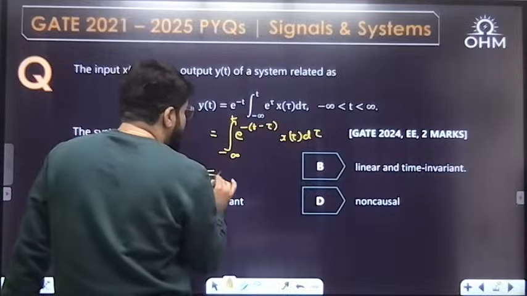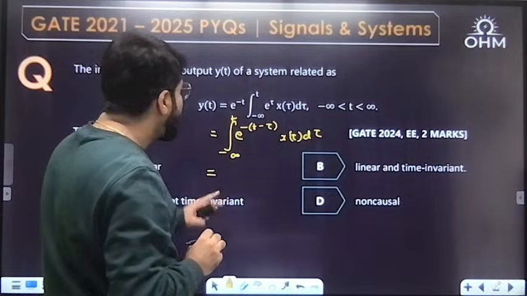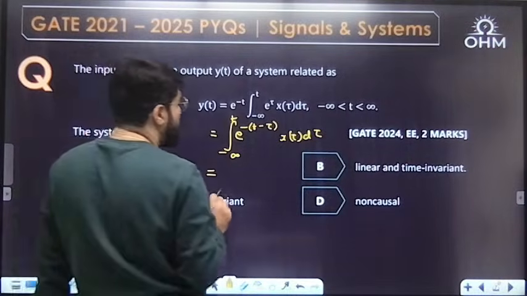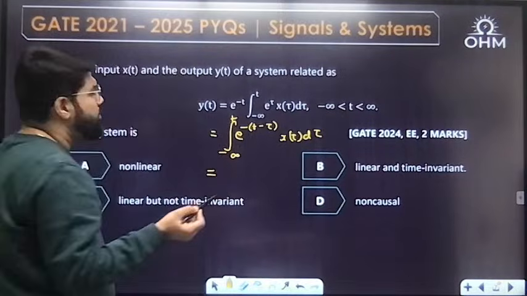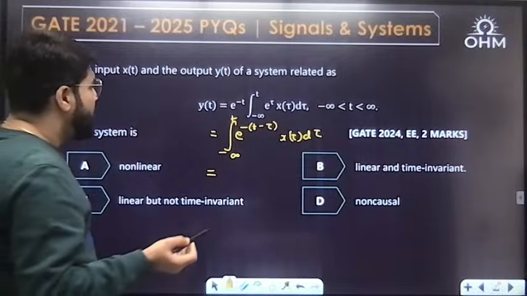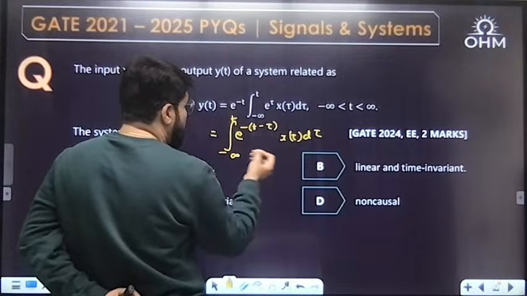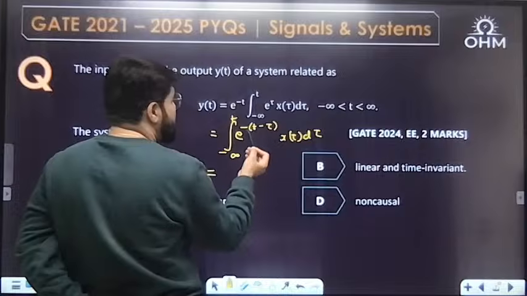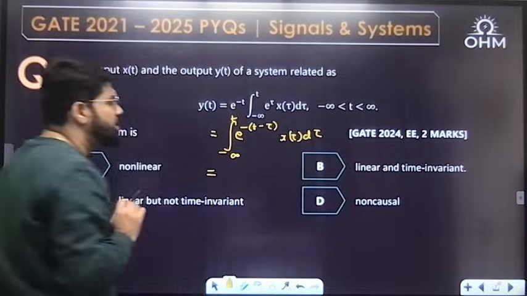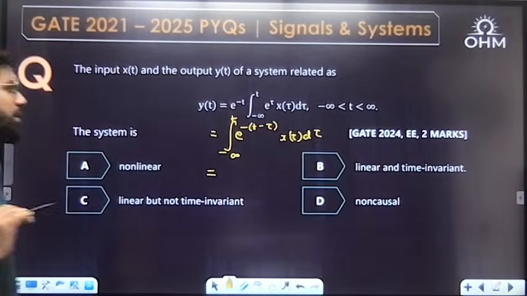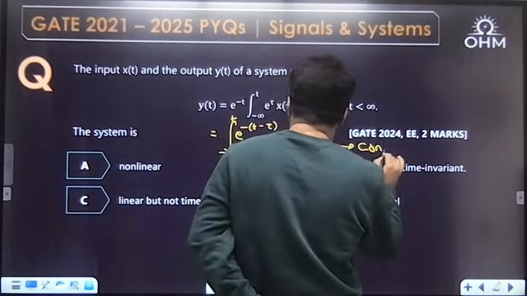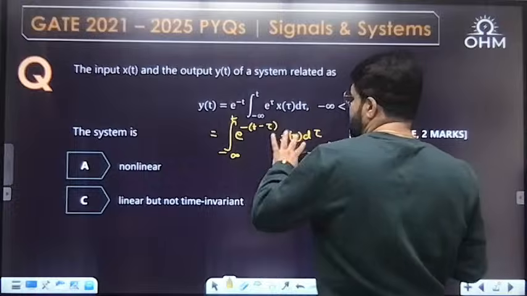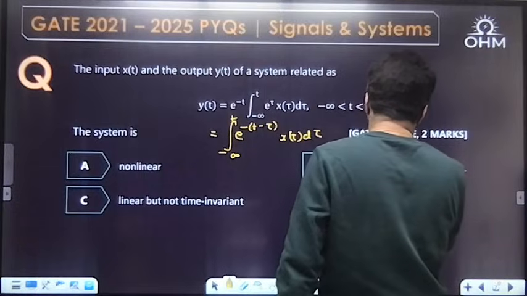You can call it a convolution between xt and some signal e power minus t. This is the representation of the convolution formula: integral x tau h of t minus tau d tau.